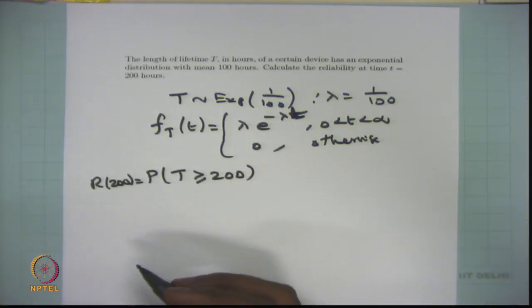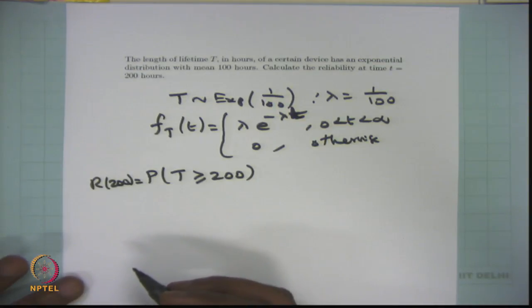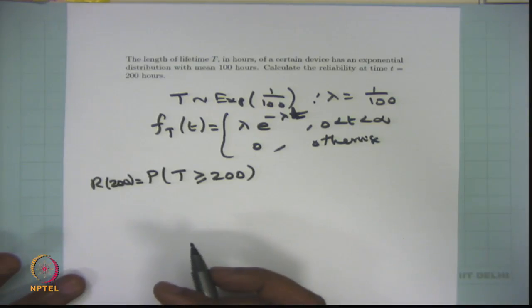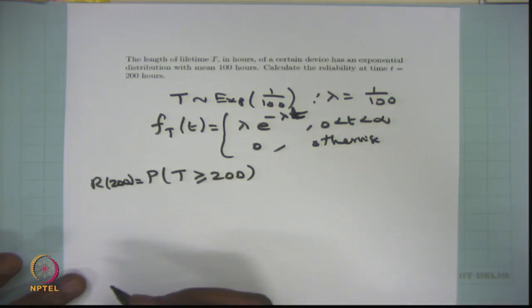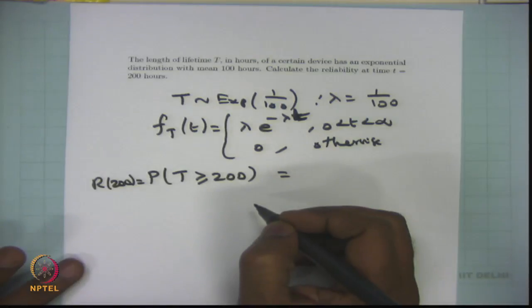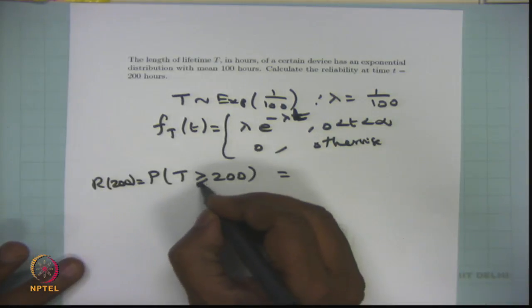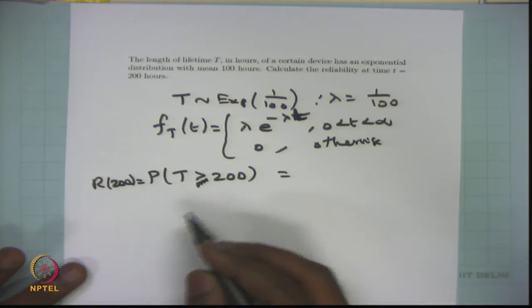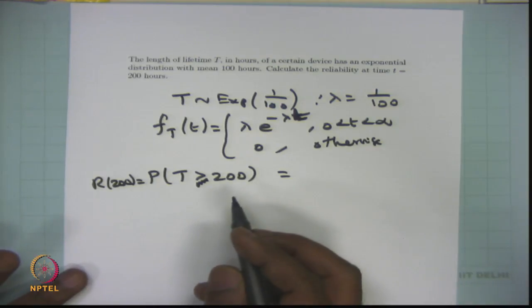The reliability at 200 is the probability that the lifetime of this device is going to be greater than 200. It is a continuous type random variable, so whether you write greater than or equal to doesn't matter, but the reliability is defined as the probability that the lifetime is going to be more than that time.